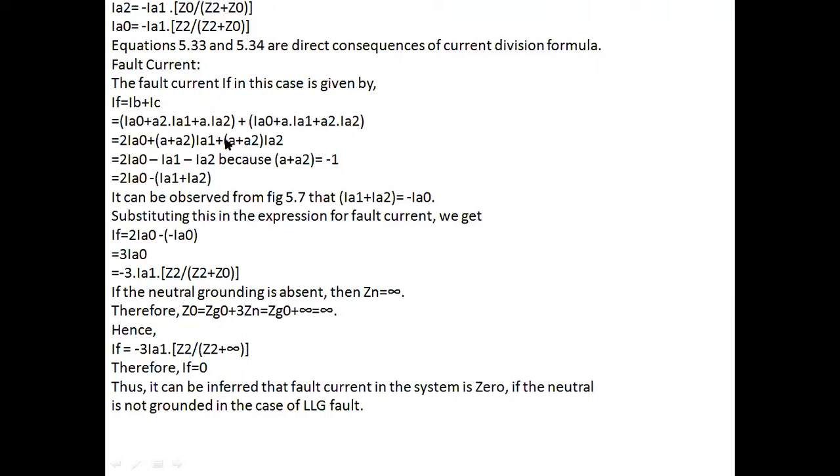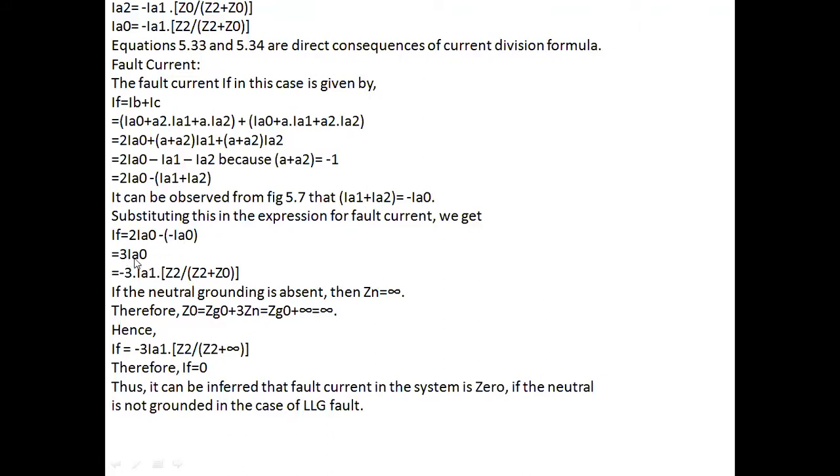After altering this equation, I'll get 2IA0 minus IA1 plus IA2. But I know that IA equals IA0 plus IA1 plus IA2, which equals 0. Hence, IA1 plus IA2 equals minus IA0. Let me substitute IA1 plus IA2 as minus IA0 in this equation. I'll get IF equals 2 times IA0 minus IA0. Hence, I'll get 3 times IA0.